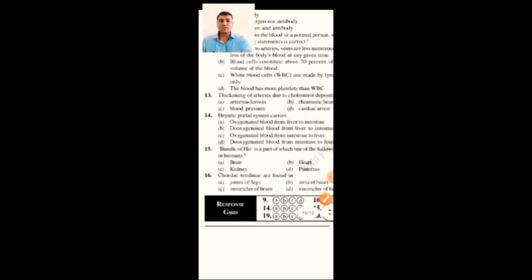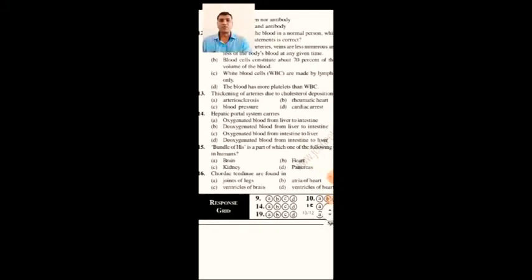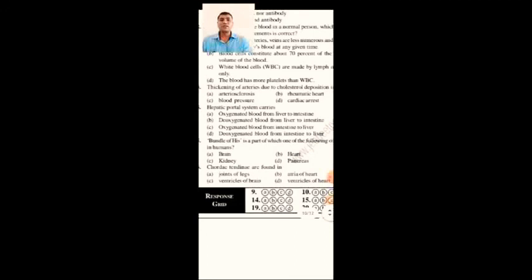Hepatic portal system carries: oxygenated blood from liver to intestine, deoxygenated blood from liver to intestine, oxygenated blood from intestine to liver, or deoxygenated blood from intestine to liver.